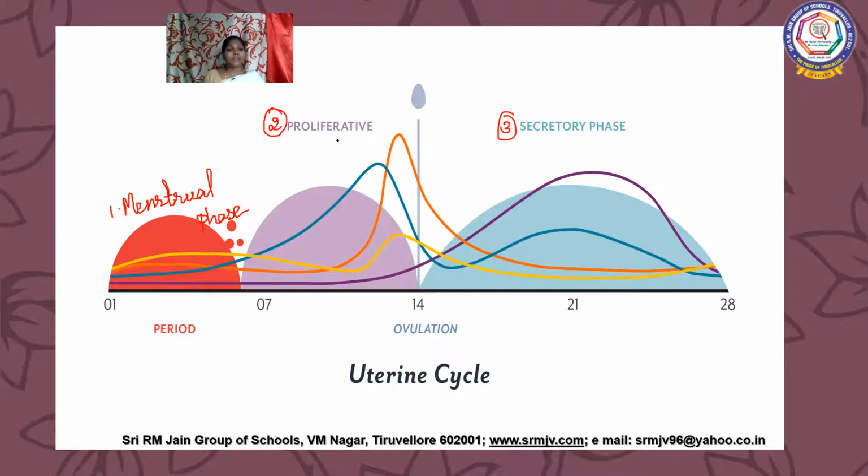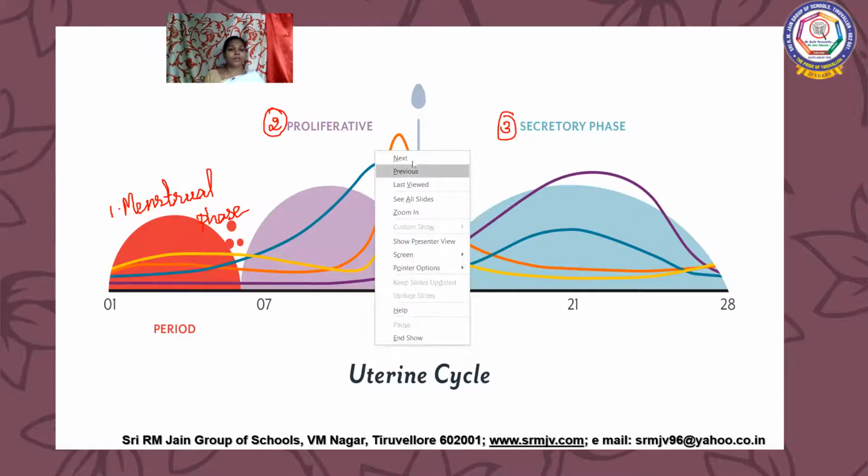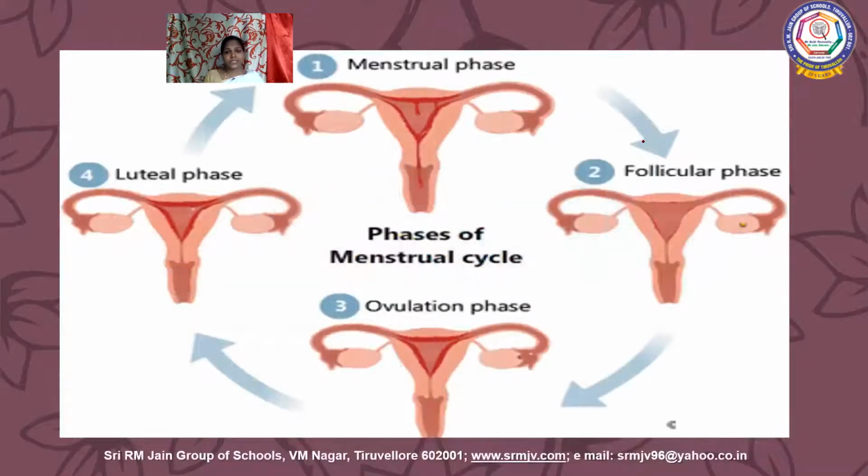In some places, the phases of the menstrual cycle are given as four phases. In your 12th standard textbook, the follicular phase and the ovulatory phase are given together as the proliferative phase, the second phase. So if you come across four phases in future, don't get confused.